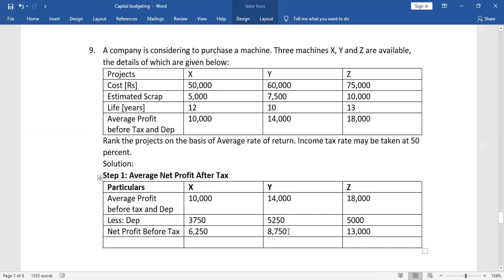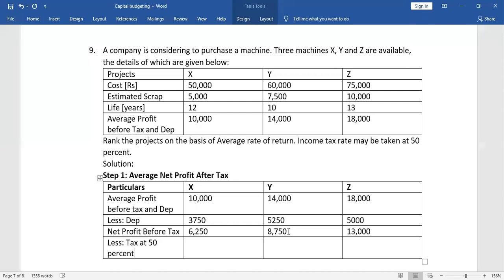Very good. Now, what is the next step? Once we get net profit before tax, what we will do? We will less tax at how much percent? 50%. Tax is taken at 50%, given in the question.